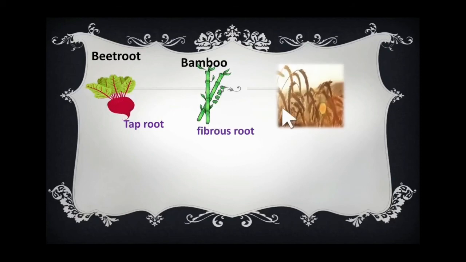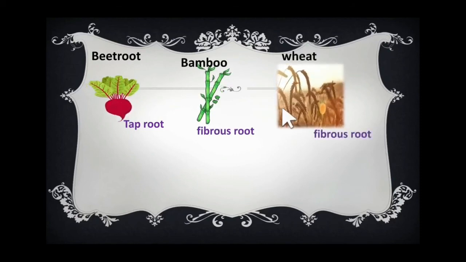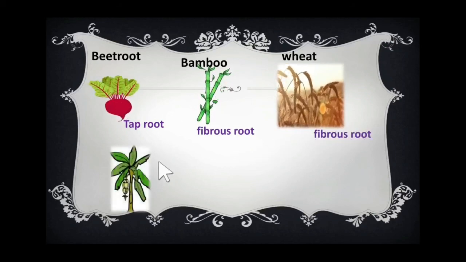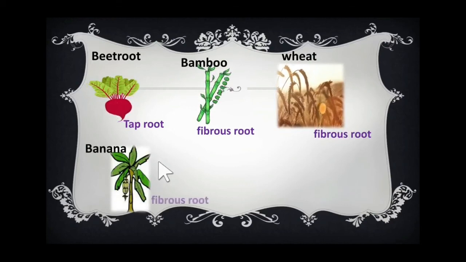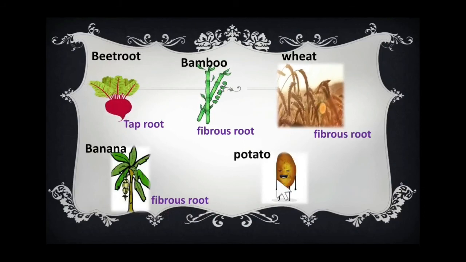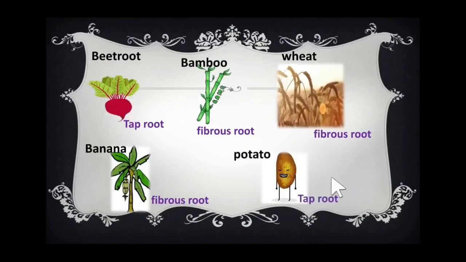Now the another one is wheat. Wheat is also a grass, so it is having fibrous root. Now the another one is banana. Banana is having which root? Tell me. Yes, fibrous root. Now the next one, potato. Potato is having taproot. Very good. So these are some examples for taproot and fibrous root plants. Okay?